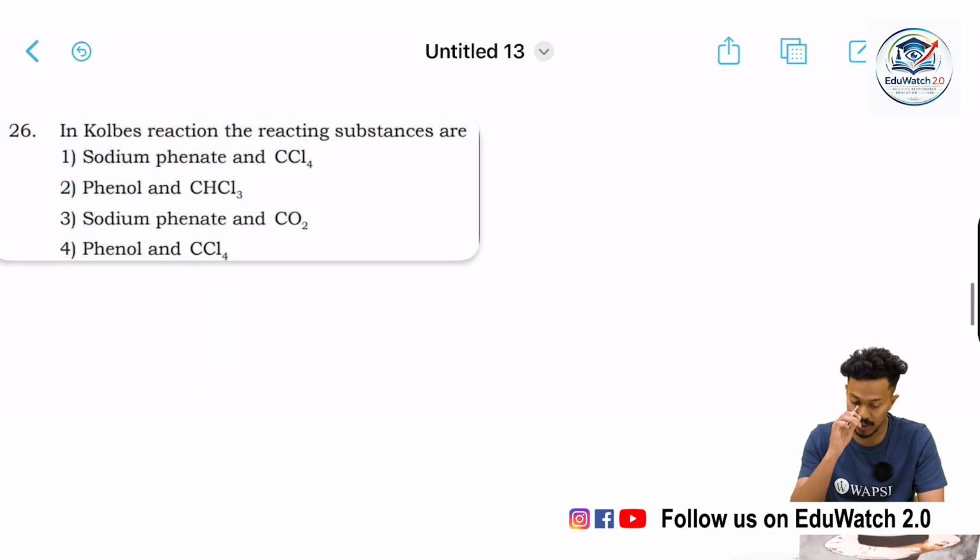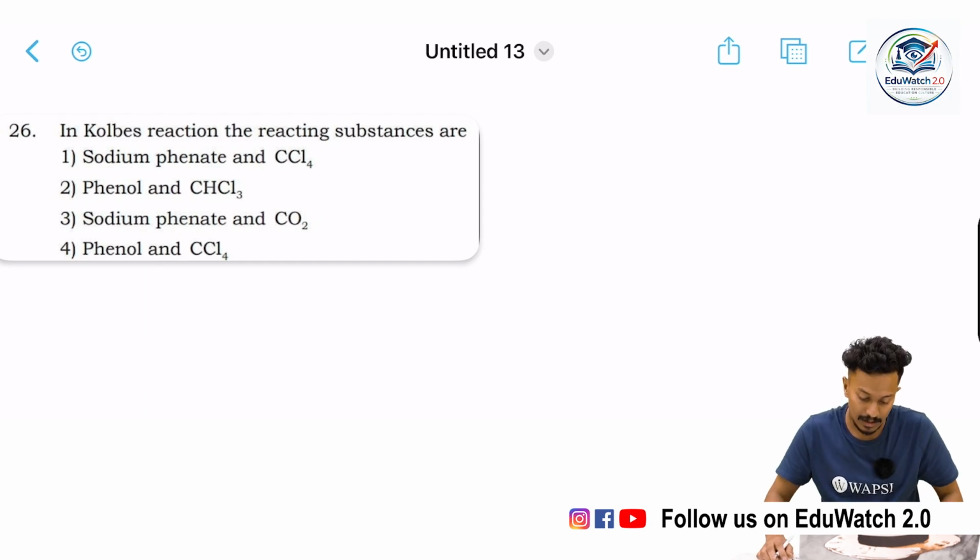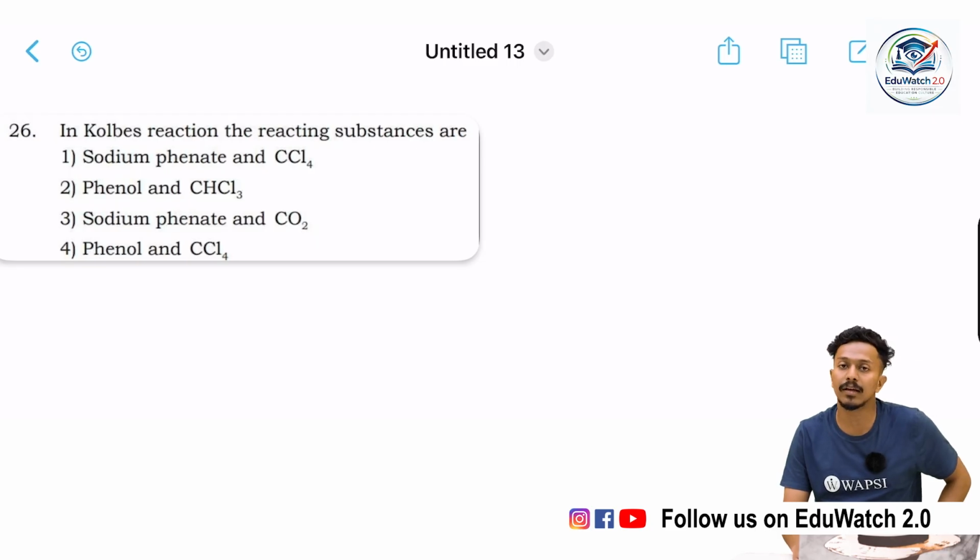In Kolbe's reaction, the reacting substances are: sodium phenate and carbon tetrachloride, phenol and CHCl3, sodium phenate and carbon dioxide, phenol and carbon tetrachloride.